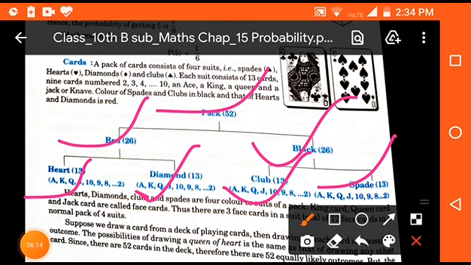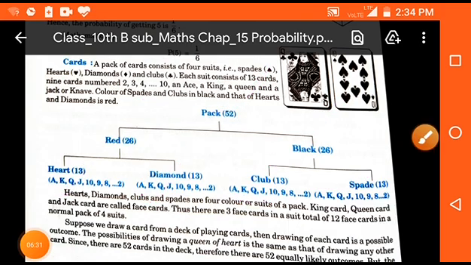Here, four cards are face cards. That means they have a face, like king, queen, ace, and jack. And there are 9 cards which are number cards from 2 to 10. Clear? Okay, students.